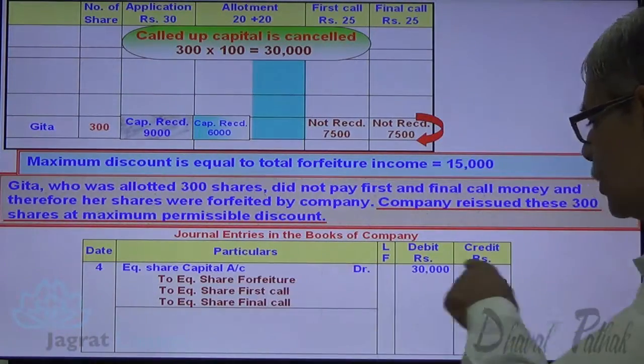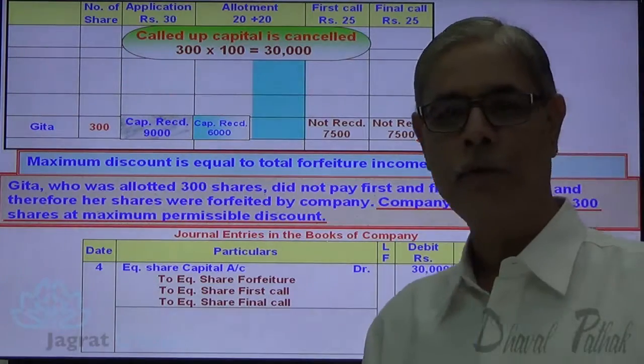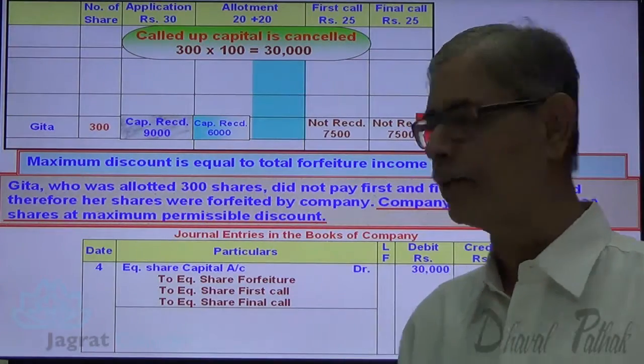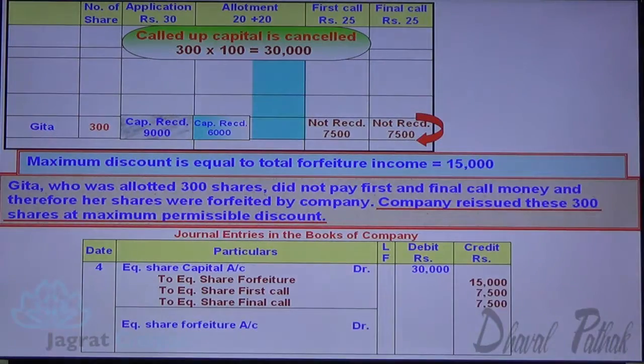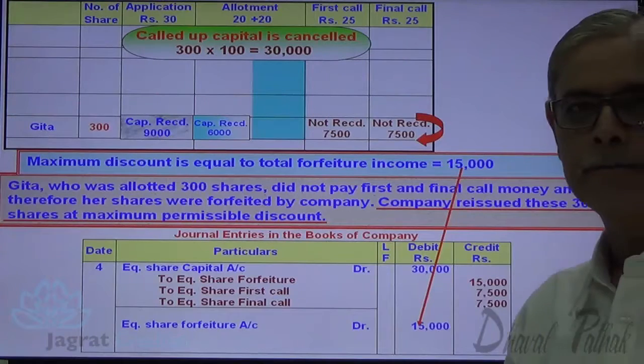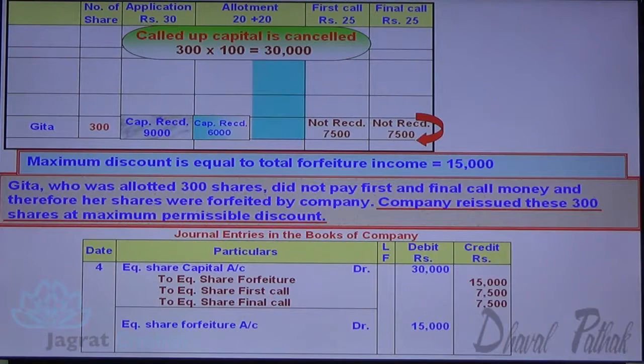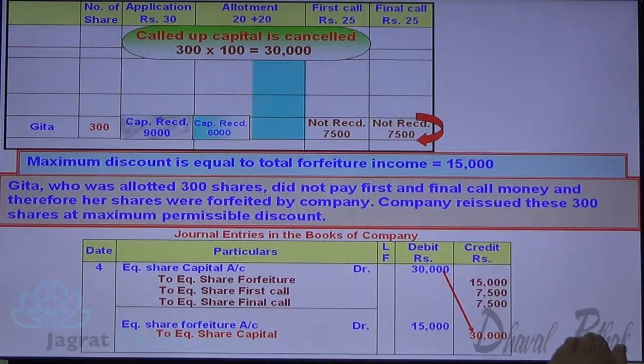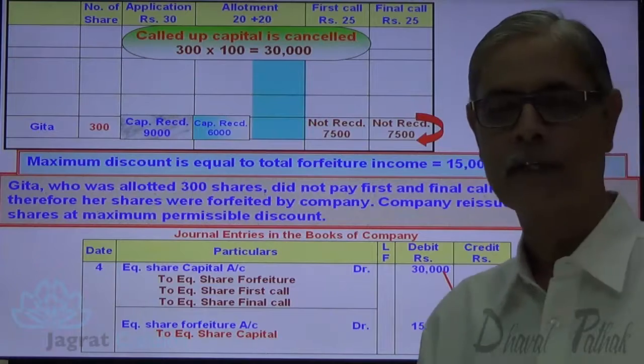Here the forfeiture account is credited. So share forfeiture account gets debited with 15,000. Observe it. Share forfeiture account is debited with 15,000. Now, share capital account is to be credited with 30,000. So 30 minus 15, 15,000 is the cash received that is to be debited to bank account.